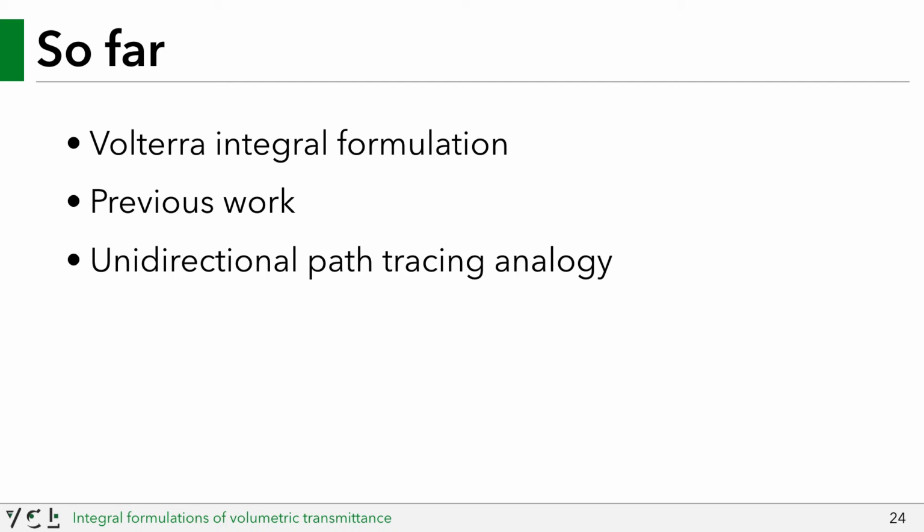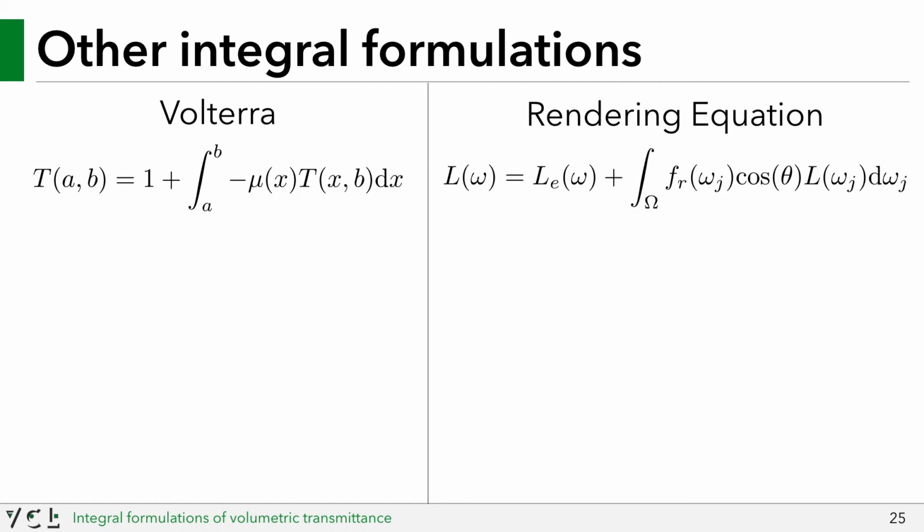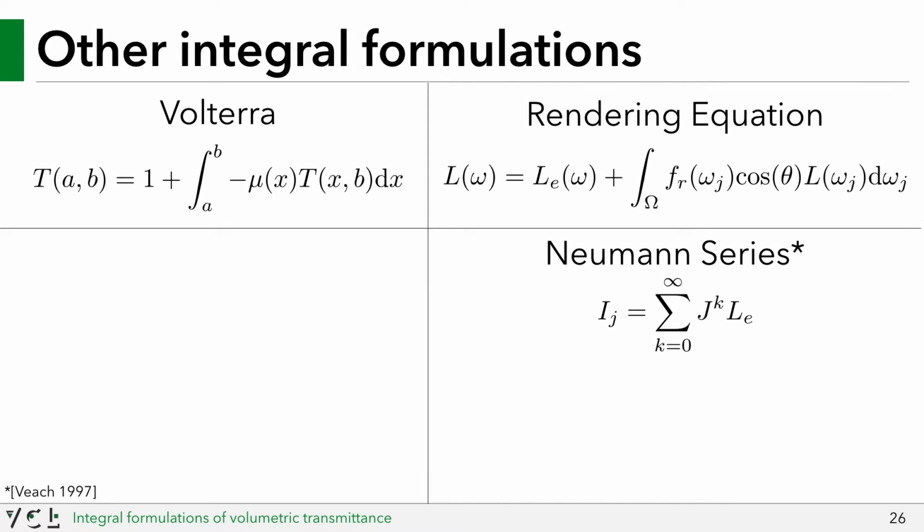Now that we know there is an analogy between transmittance and the rendering equation, and we know we can represent the rendering equation in different forms, turns out those different forms have analogous formulations within the context of transmittance. First up, there's the Neumann series formulation of the rendering equation, which separates the integral of the original rendering equation into a summation over individual path lengths of length k.